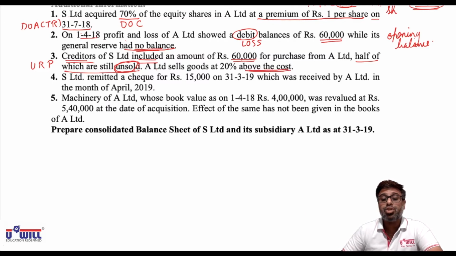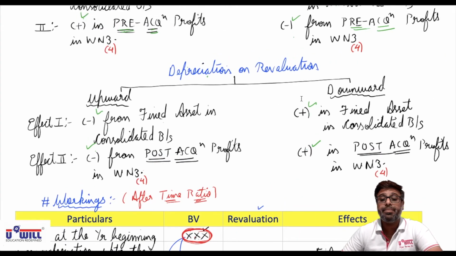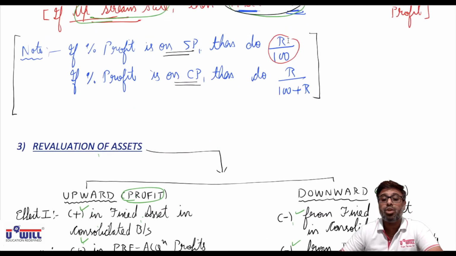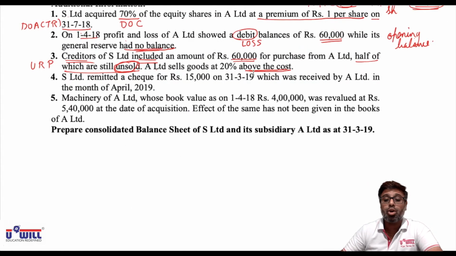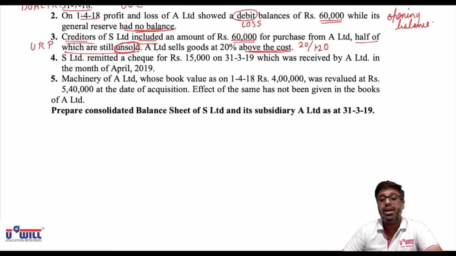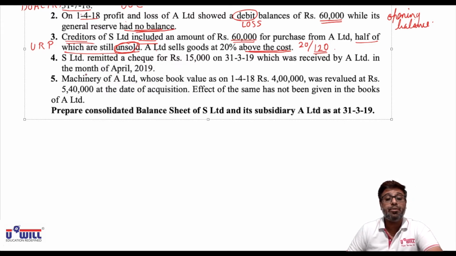Now this shortcut method I discussed with you in the live session, that if percentage profit is on selling price, then R upon 100, and if percentage profit is on cost price, then R upon 100 plus R. R means the percentage rate. So here it is on cost, means we will not do 20 upon 100, we will do 20 upon 120, shortcut method. Okay, since 20% profit is above the cost, we will not do 20 upon 100, we will do 20 upon 120. So that will make the seventh working, unrealized profit.